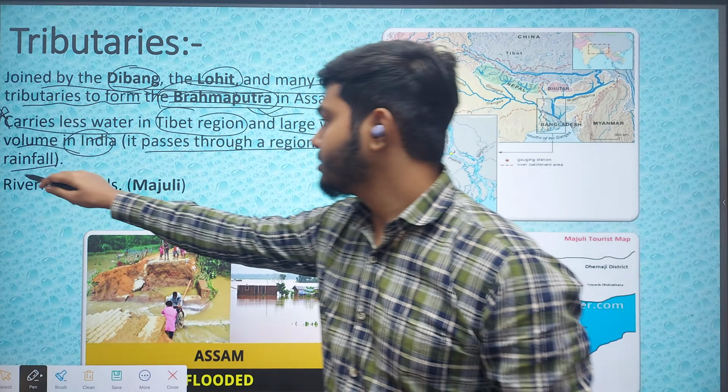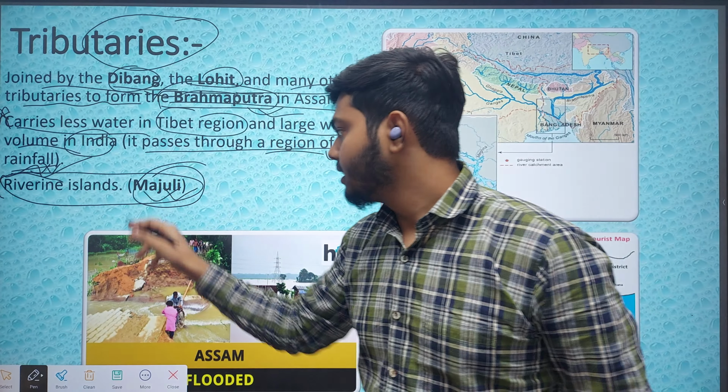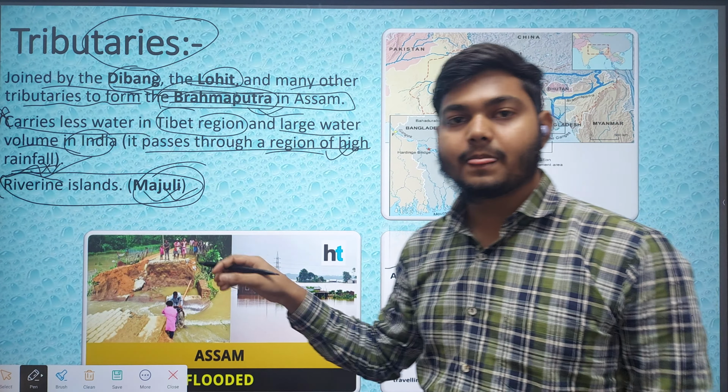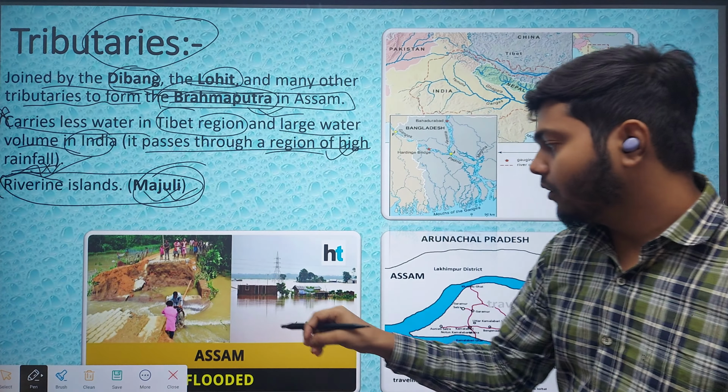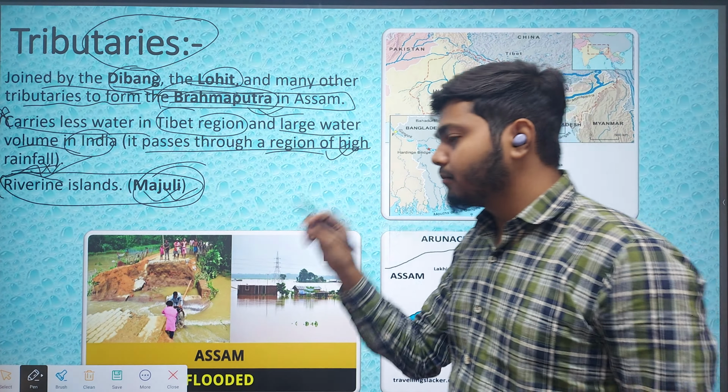One is the tributaries and the other is the region of high rainfall. Okay, and the world's largest riverine island, which is Majuli, is also situated on the Brahmaputra river. What is a riverine island? It is a kind of island which forms in the river.